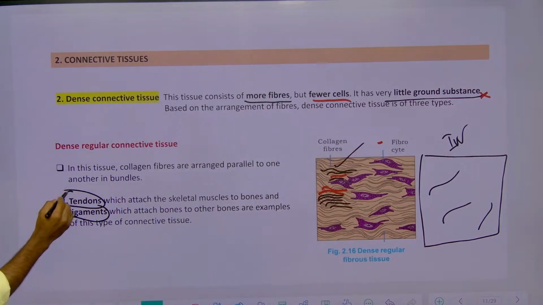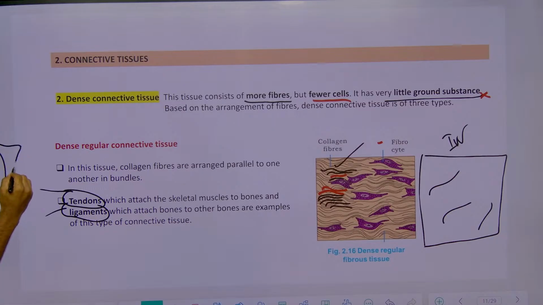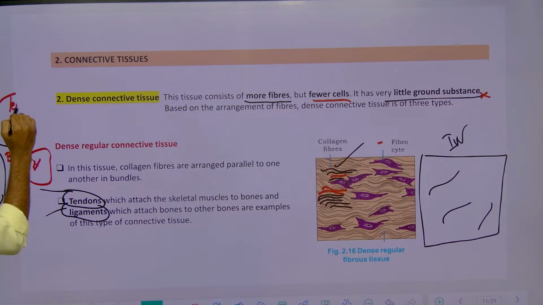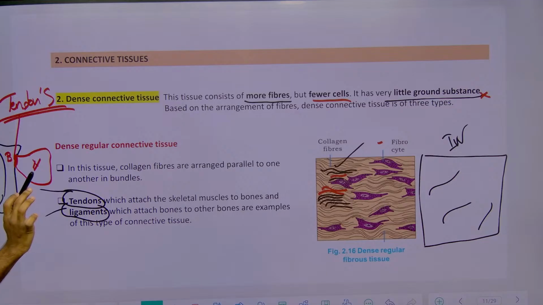So the examples are what? Tendons and ligaments. Sir, what are tendons and ligaments? See, for example, we'll draw the bone. This is bone. We know the bone is connected with muscle, right? These are the tendons which connect this bone and muscle. This area has one specialized tissue. That tissue is called what? Tendons. You have to remember this, this is very important. Tendons are the tissues which connect bone to muscle.